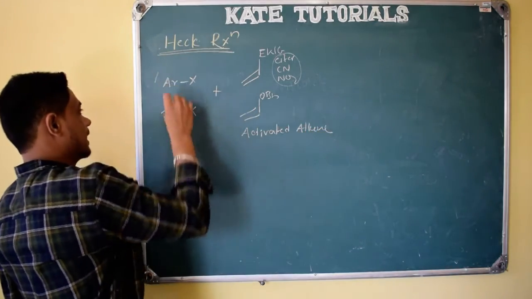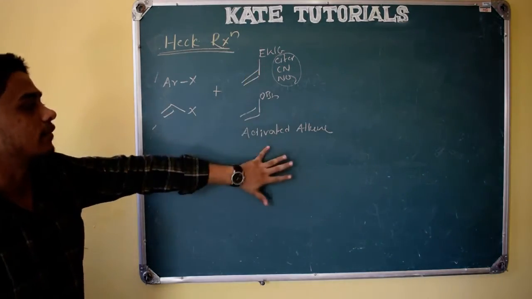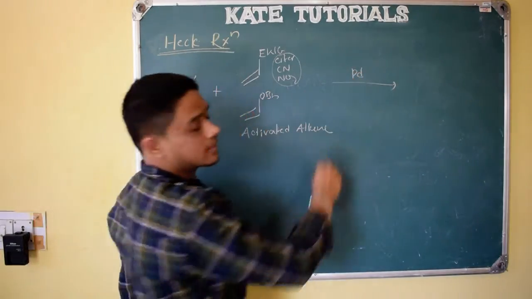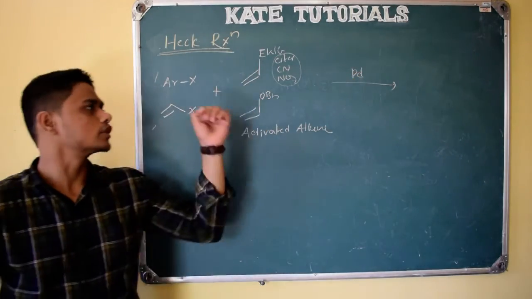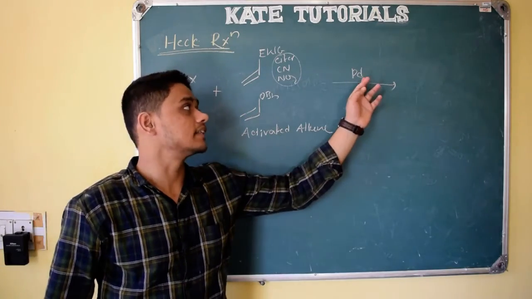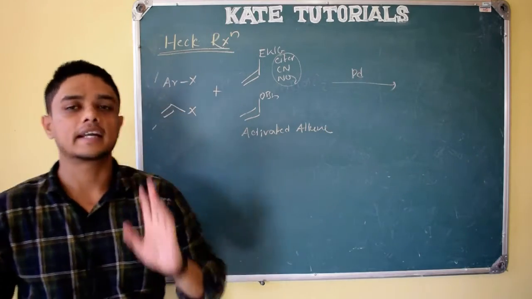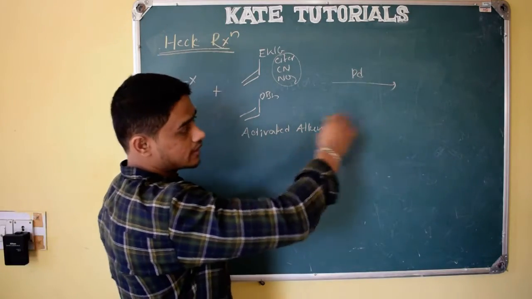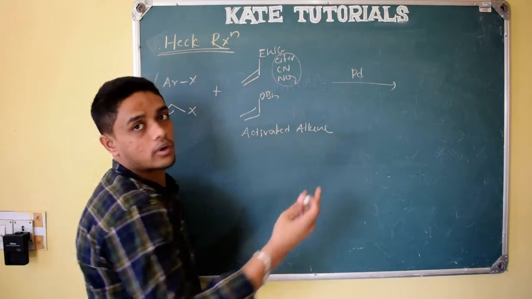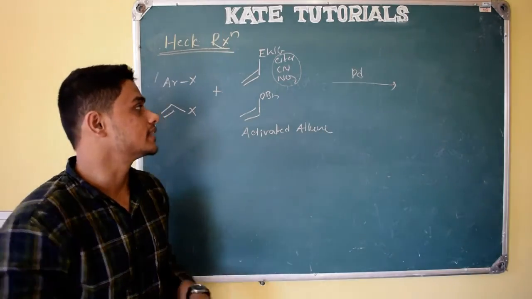This is aryl halide and this is vinyl halide. These two can react with activated alkene in a palladium catalyzed reaction. It is also catalyzed by palladium. A small amount of palladium is enough to carry out the whole reaction, and this ligand is again regenerated, right. So only a catalytic amount will be added. So these reactions will give 100% yield, right, and are also more eco-friendly. Palladium catalysts are more eco-friendly. This can easily be done.